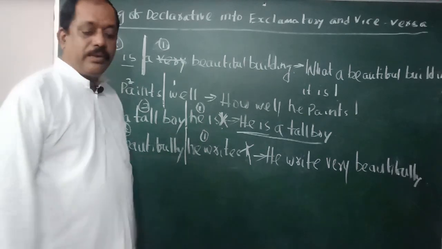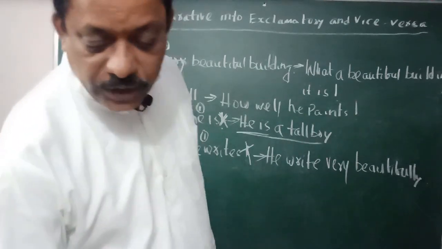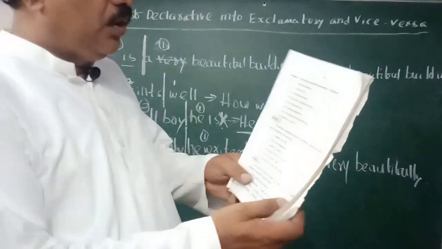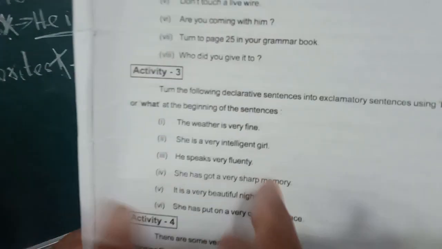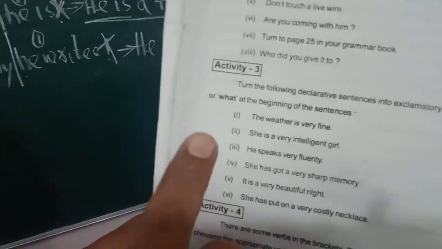Okay students, according to this you can do the remaining activities. Now you can do activity 3. What is activity 3? Activity 3 is: turn the following declarative sentences into exclamatory using how and what at the beginning of the sentence. Changing exclamatory into declarative is not given because it is very easy. The weather is very fine. It is telling about the quality of the weather. The answer will be: how fine the weather is.